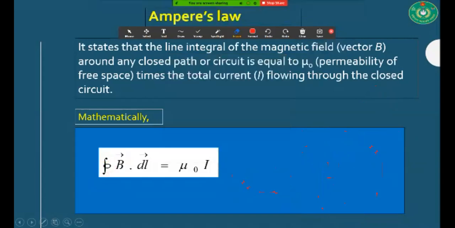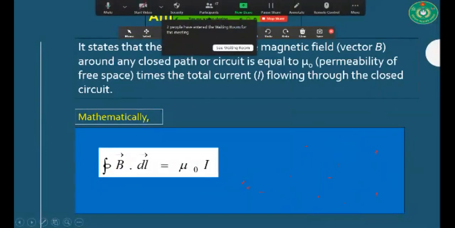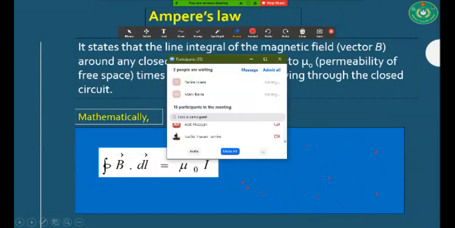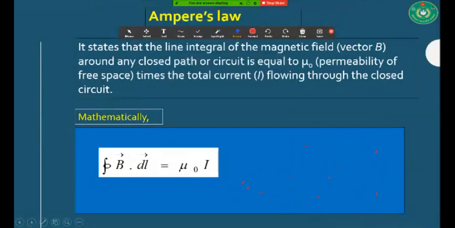The line integral of the magnetic field around any closed path, that's why this circle is used here, or circuit, is equal to mu naught, that is the permeability of free space, times the total current.